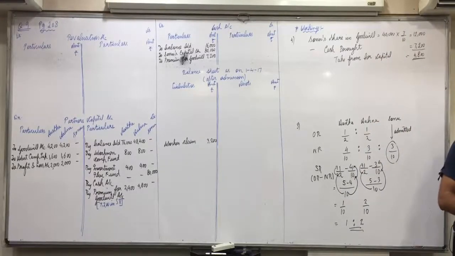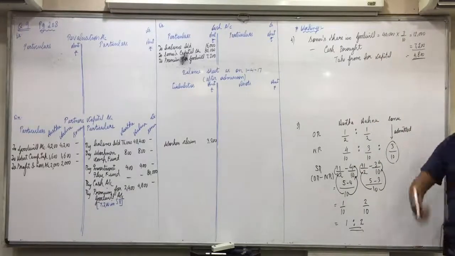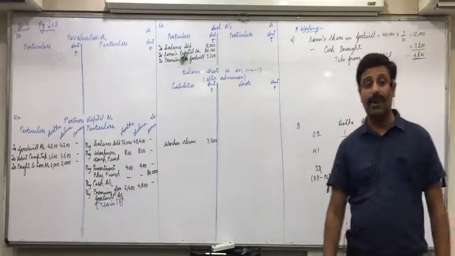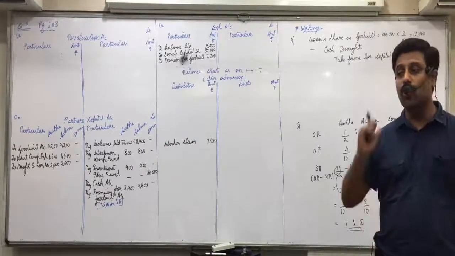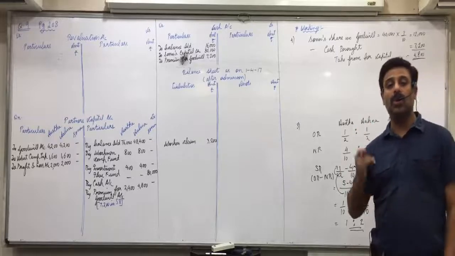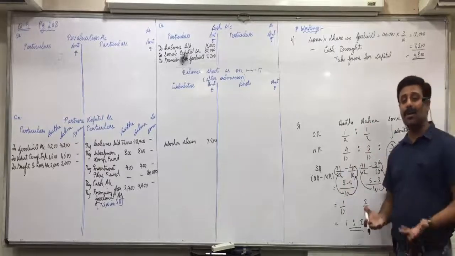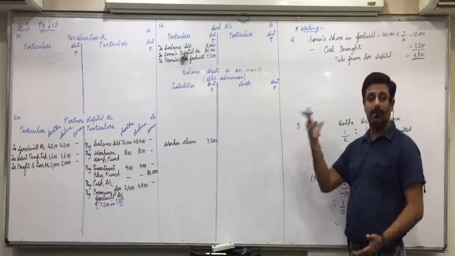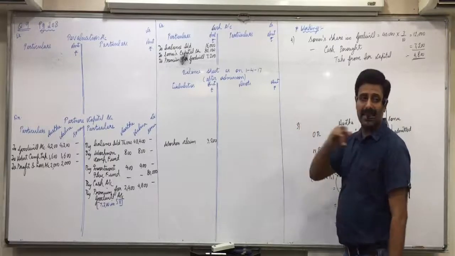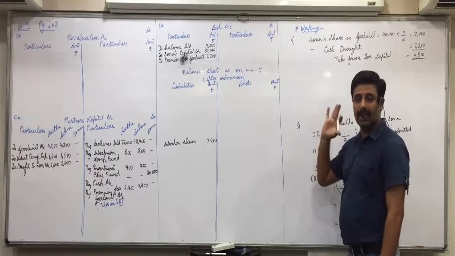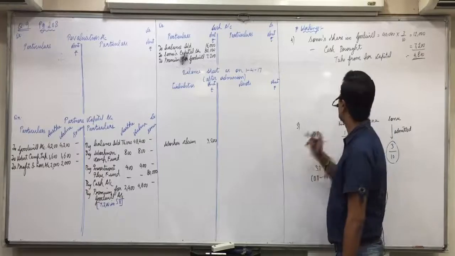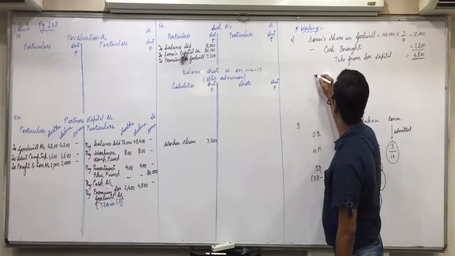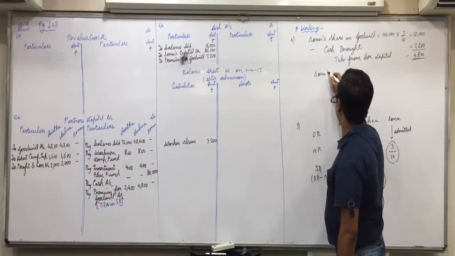Now, raise your hand. What will be the journal entry when you take the money from capital and he does not bring cash? New partner's capital account debit to old partners' capital. We take from his capital, so instead of cash, it will become the new partner's. Premium as such gets cancelled. Old partners will get the benefit in sacrifice ratio. So new partner means Sonu's capital account debit.